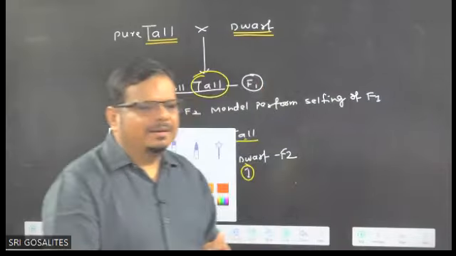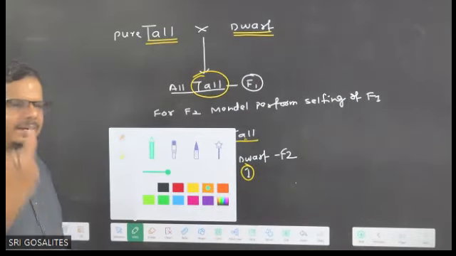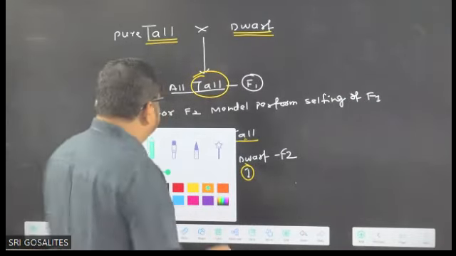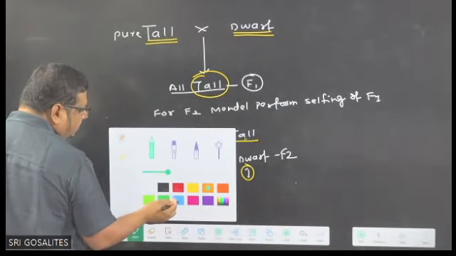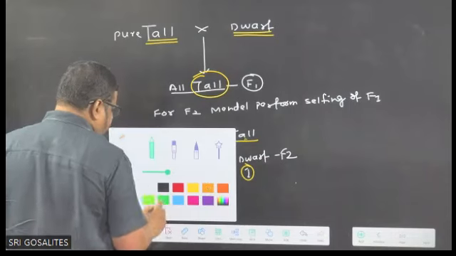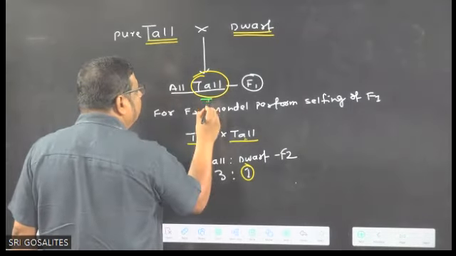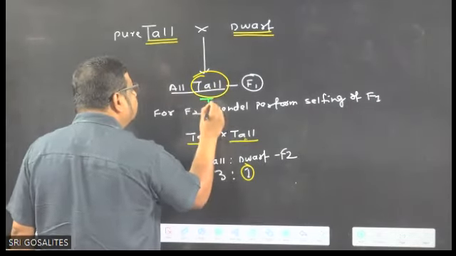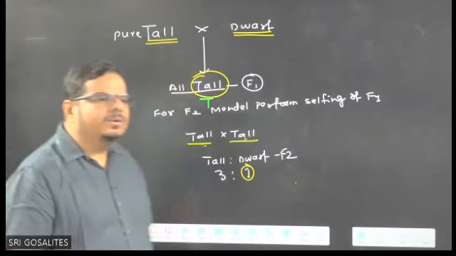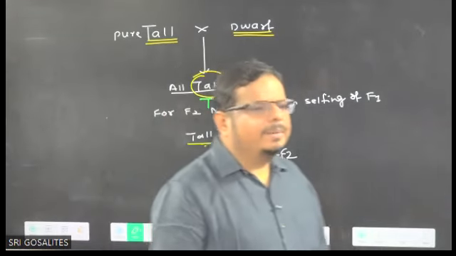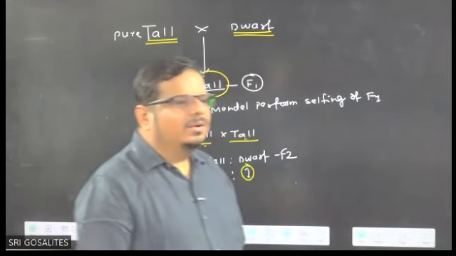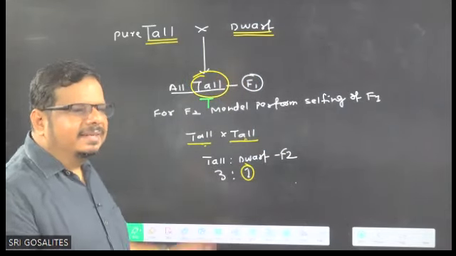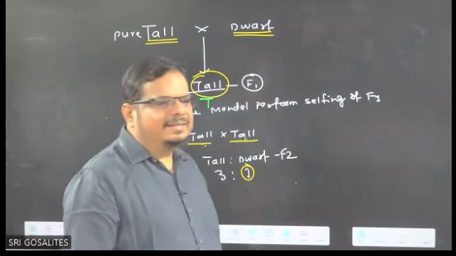Very good, Mahima. Capital T. Factor for tallness is capital T. So it is very obvious, no? If this plant is tall, who must be there in the genotype? Capital T must be there. Do you agree with me or not? If a plant is tall, we can say with great confidence, who must be present there? Capital T. Is it clear, children?